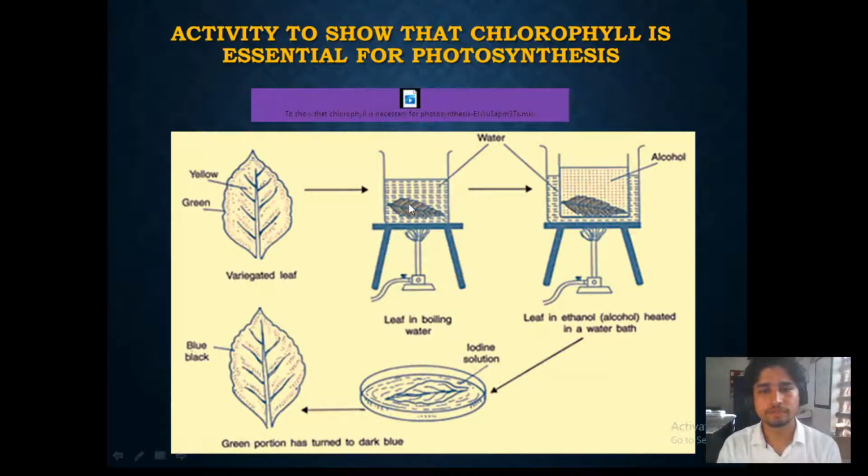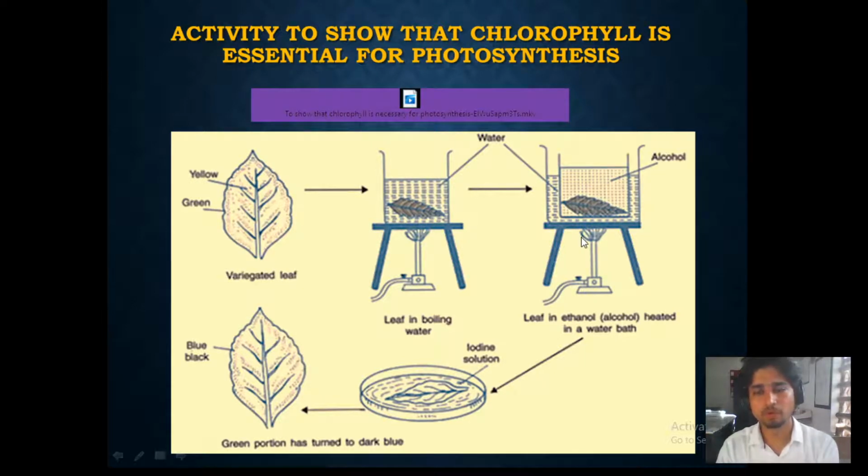Here we are killing the leaf, and after dipping the leaf in the boiling water, we further transfer this leaf into the alcohol. This alcohol we are not placing directly on the flame, we are placing it in the water bath. What the alcohol does is remove all the green compound from the leaf.